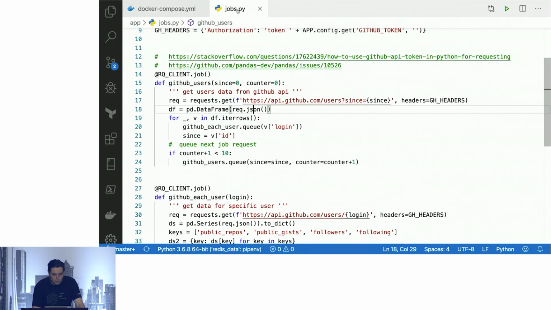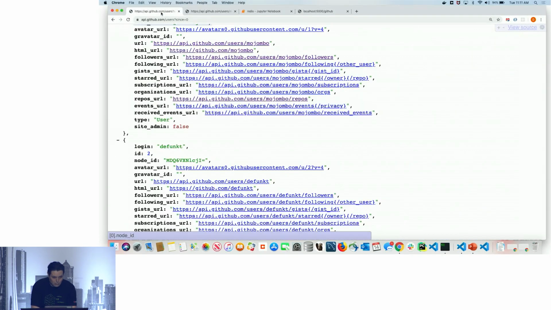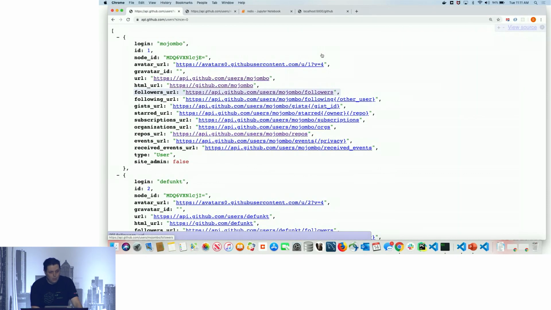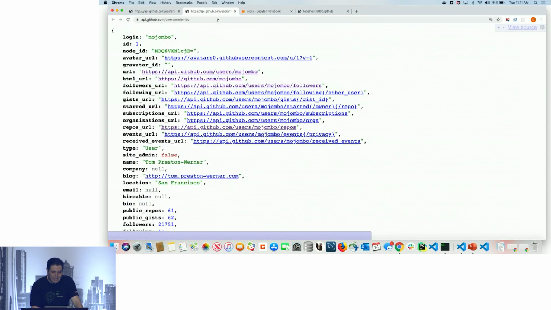So here I have these 2 jobs. One is going to query the GitHub public API endpoint to get all the users, plural. And it looks like this. Okay, so these are all the users. And the second job that I will launch is going to hit each user's individual endpoint. And you can see that I have to specify the user login as a unique identifier.